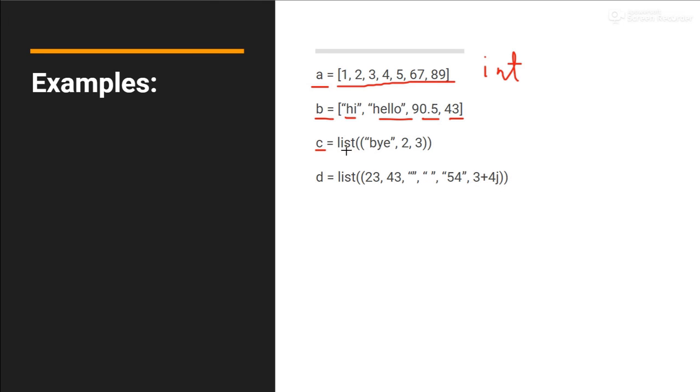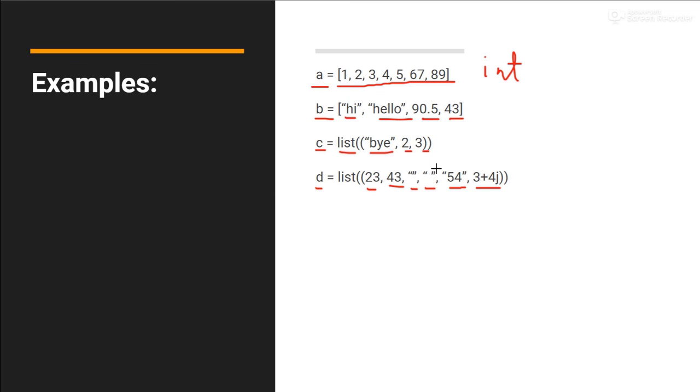In the next one we have created a list which is storing 1 string and 2 integers, and it is made by the list function or list constructor. In the next example we have made a list which is stored in the variable called D using the list function or constructor again, and we have stored 23 43 which are integers, an empty string, a string with a space, a string having 5 and 4, and then a complex value, that is 3 plus 4j.